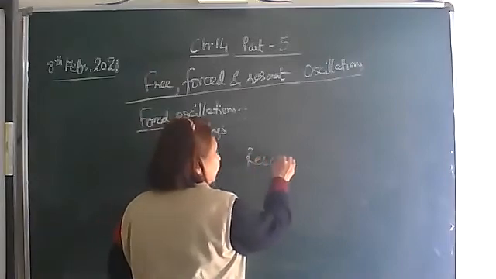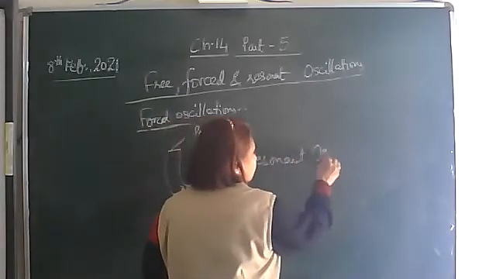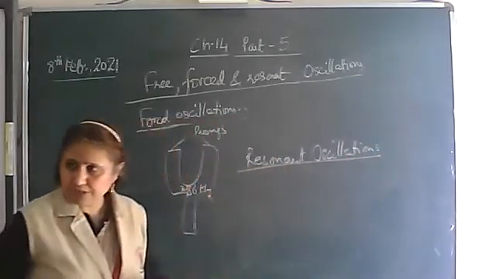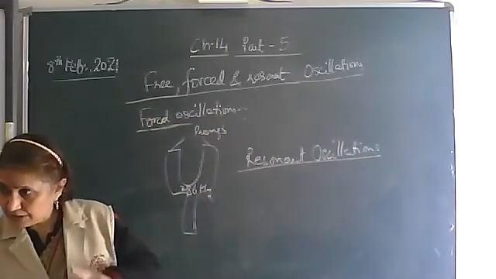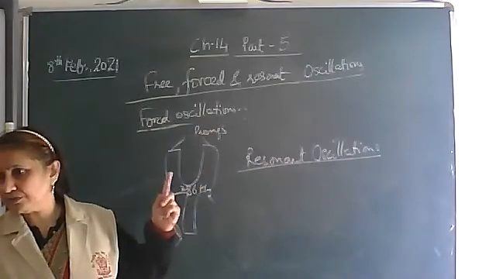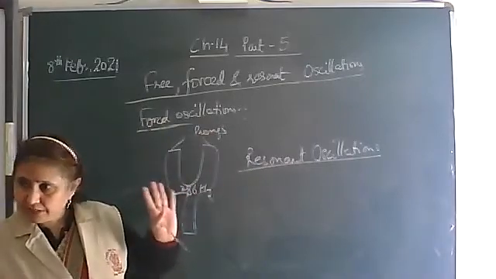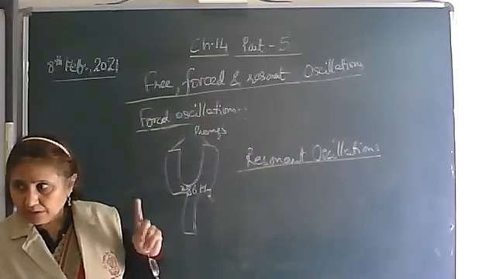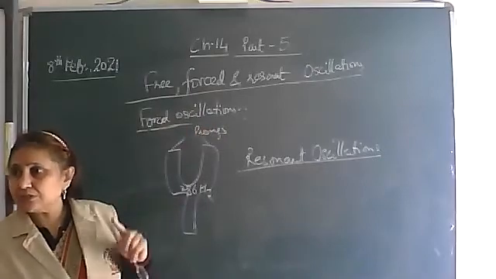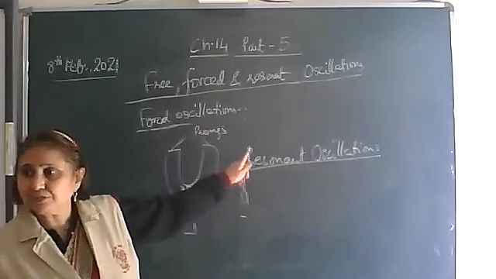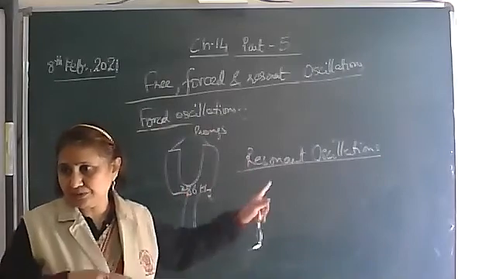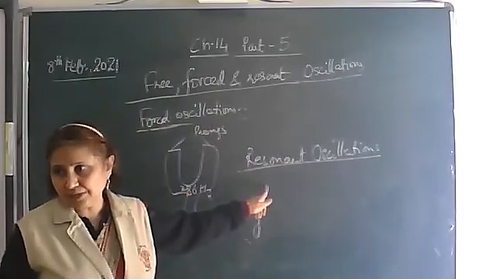Okay, then the third type, resonant oscillations. Resonant oscillations are a kind of forced oscillation only, in which the body is vibrating with its natural frequency, but this frequency is given by an external periodic force. That is, the frequency of the external periodic force matches the frequency of the vibrating body, so it will start vibrating with a large amplitude. Such oscillations we call resonant oscillations.